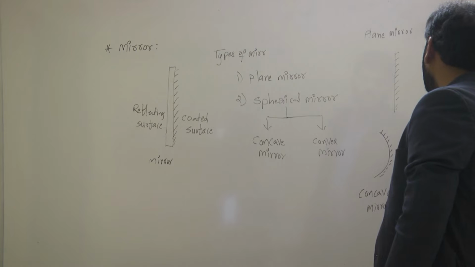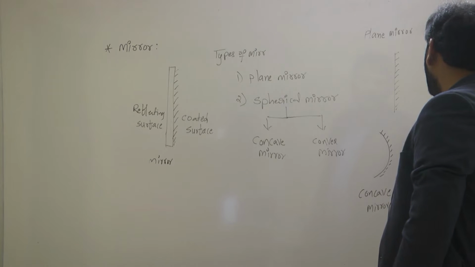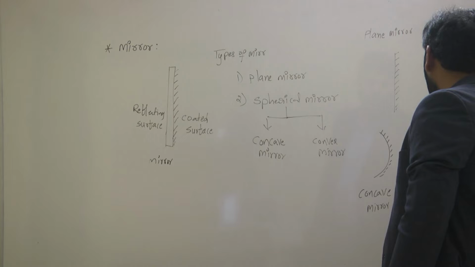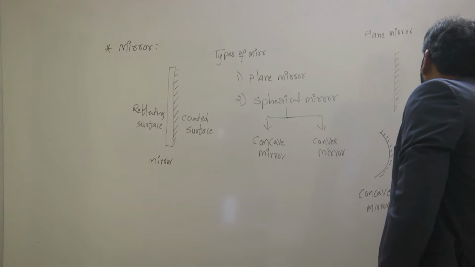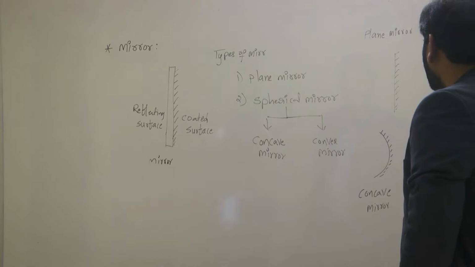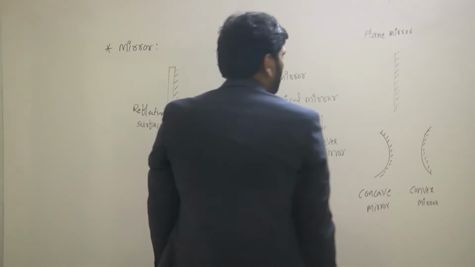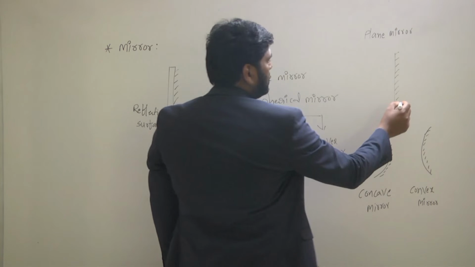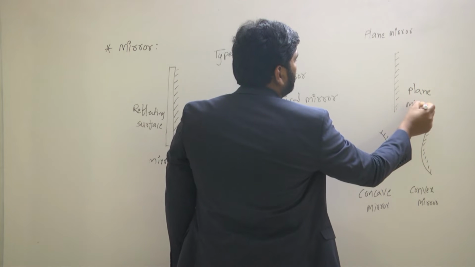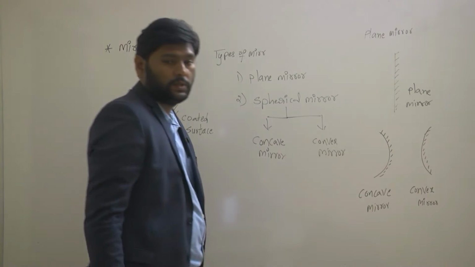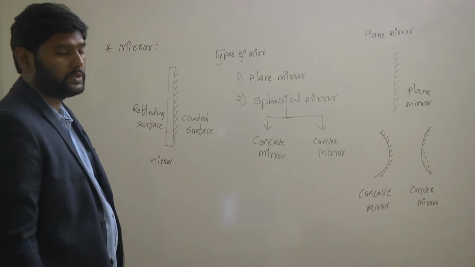And for the same surface, if you coat it inside, it acts like a convex mirror. Understand? So concave mirror and convex mirror. This is a plane mirror. These are the different types of mirrors.